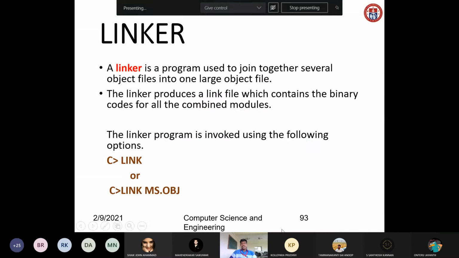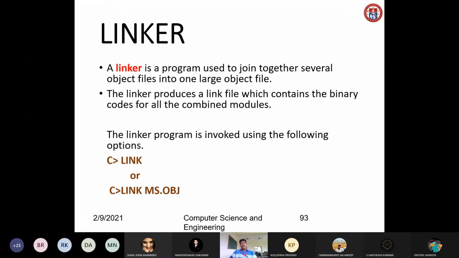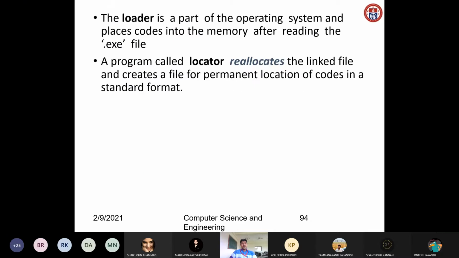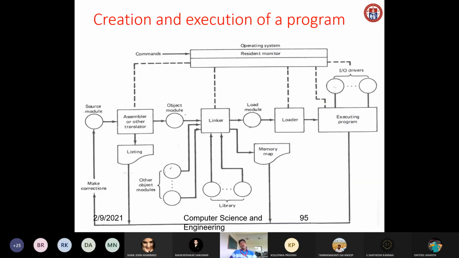So as I told, a linker is a program that is used to join together several object files into one large object file. This is the syntax: link or link ms.obj. So like that we write.